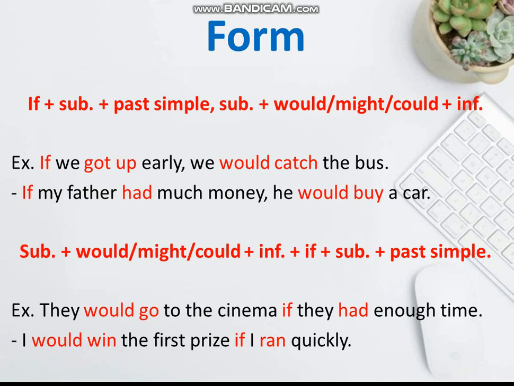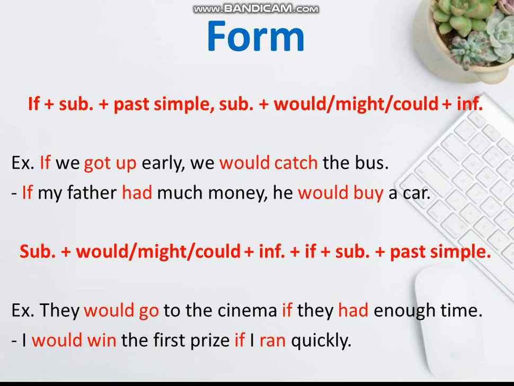The form: we form it by if, subject, past simple, and subject plus would, might, or could, plus the infinitive form. Our examples are: if we got up early, we would catch the bus; and number two, if my father had much money, he would buy a car. And if we start with the subject, would, might, or could, plus the infinitive form, and if, subject, plus the past simple, let's see our example to get it clearly.